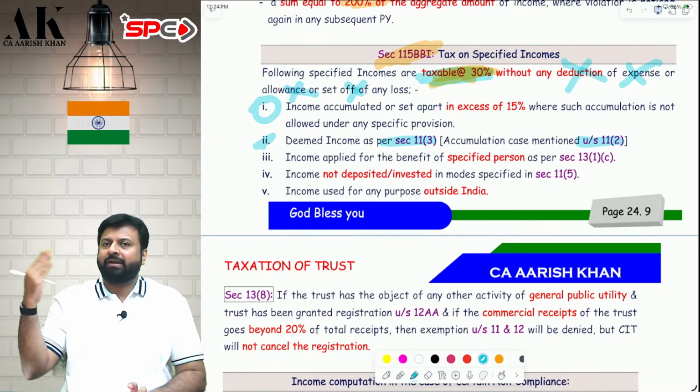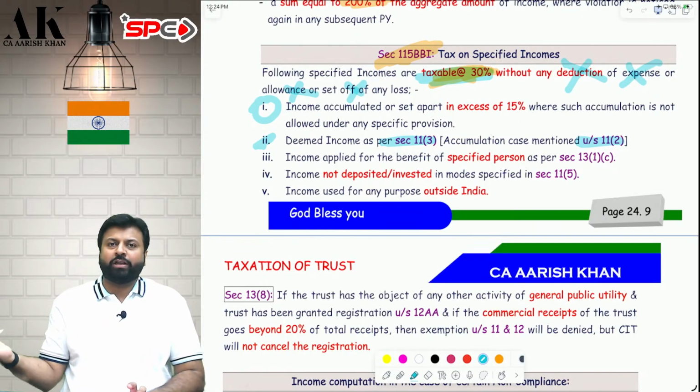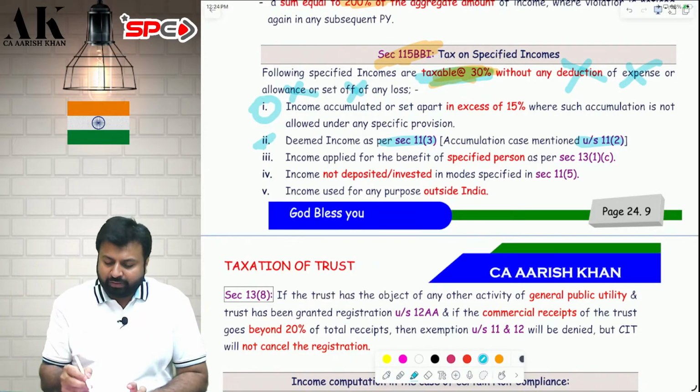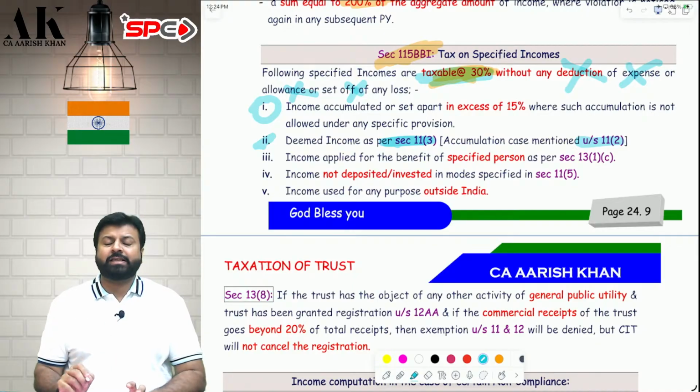You withdraw the money and apply for other purpose. You withdraw the money and give donation. You don't withdraw the money within 5 years. You withdraw the money and invest in other than 11.5 modes. All these 4 cases were covered in 11.3. In all these cases, your income will be chargeable at flat 30% tax.